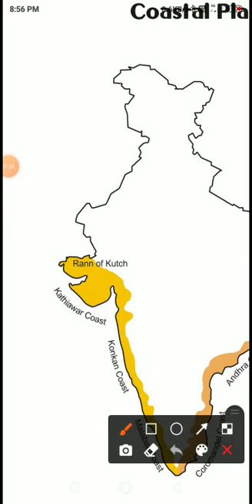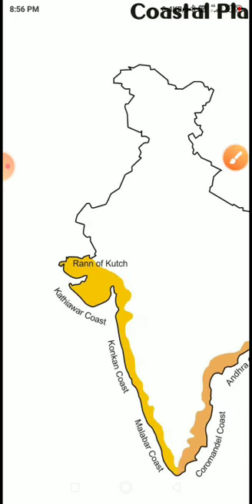Now, dear students, let us discuss next things here. This is a western coast region, means this area, that is a western coast area. Now, when we talk about the division of this area, then it is divided in three parts in Gujarat.